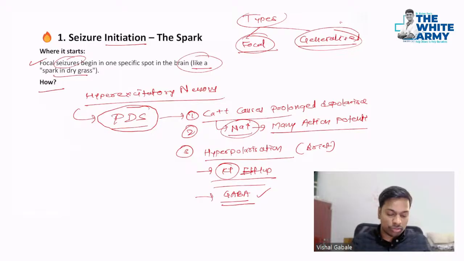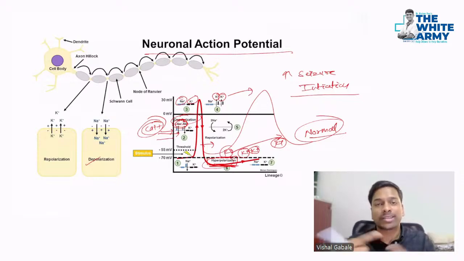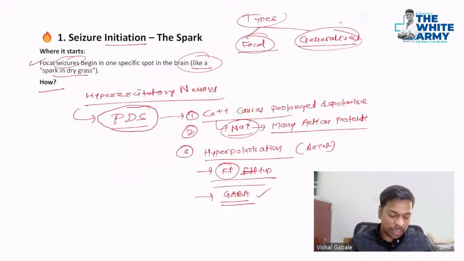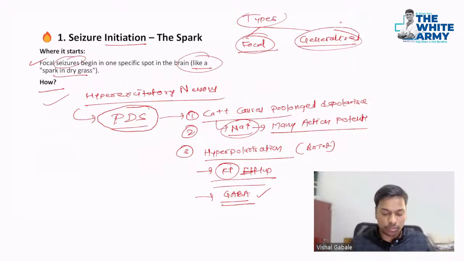I hope you understood how seizure initiation occurred. Seizure initiation occurred due to the hyperpolarization and this calcium, which is stimulating prolonged depolarization. And seizure propagation occurs because of these factors. First is potassium, second is calcium buildup in the neuronal synapses. Then NMDA is open, so it again causes that vicious cycle. Then ephaptic transmission and the corpus callosum help to spread it faster.